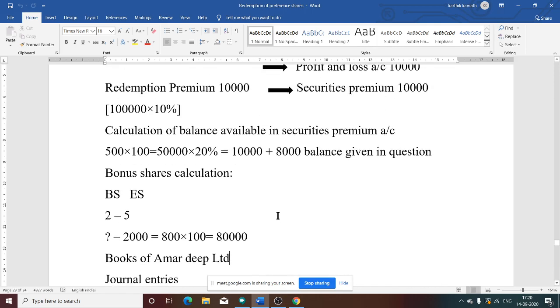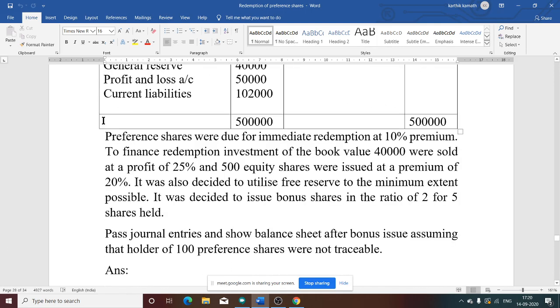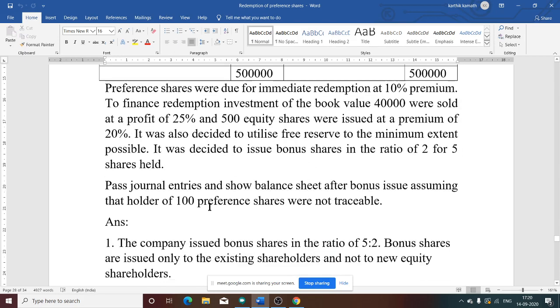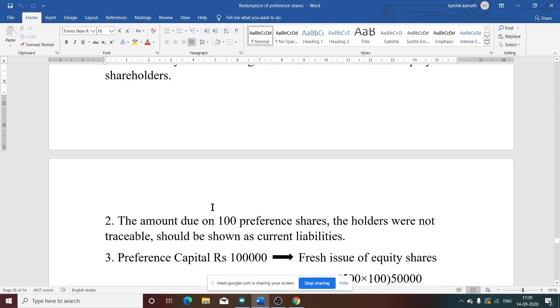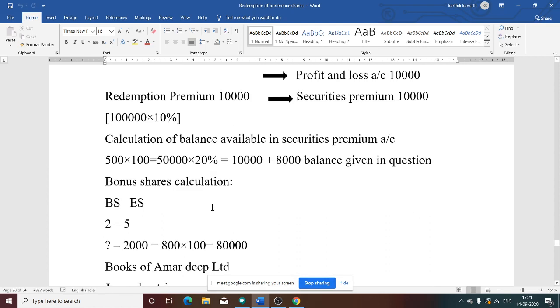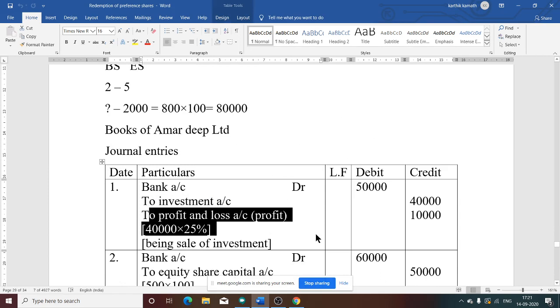So the first journal entry is the investment sold. Once you see the question: to finance redemption, investments of book value 40,000 were sold at a profit of 25%. That means it was sold for 25% more than 40,000. So 40,000 into 25% gives 10,000, which is your profit. So what is the journal entry whenever the investment is sold?